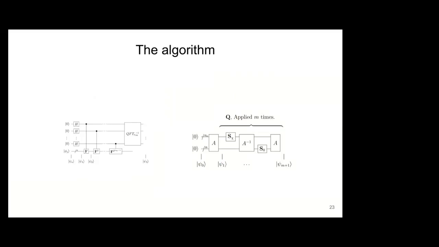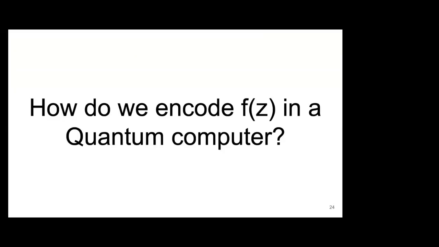Now, I'm going to jump into the algorithm because I don't have that much time. And so I'm going to begin by answering this question. How do we encode this function f of c into a quantum computer? The answer to this is there are many ways to do it, and it's still an open question.